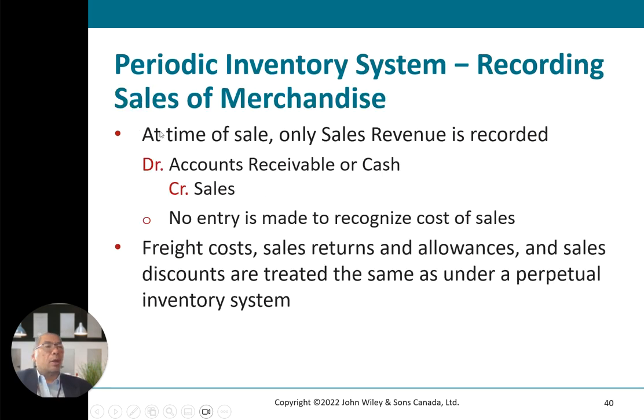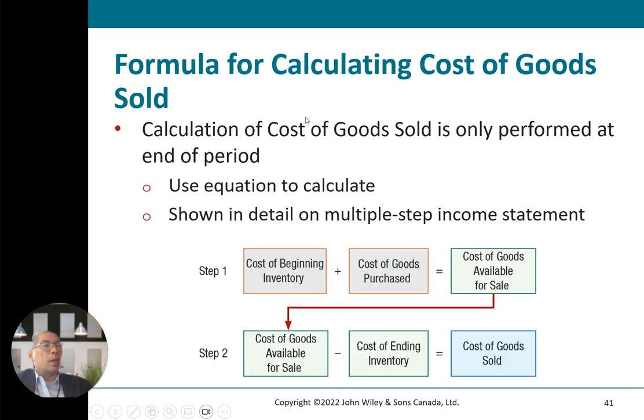How are you going to book it? At the time of sales, only sales are recorded: accounts receivable is debited and sales is credited. There's no entry made for the recognition of the cost of sales. Freight costs, return allowances and sales discounts are treated the same as under the perpetual inventory system. The calculation of the cost of goods sold is performed at the end of the period. The equation will be shown here.